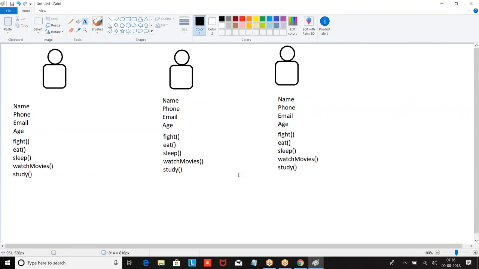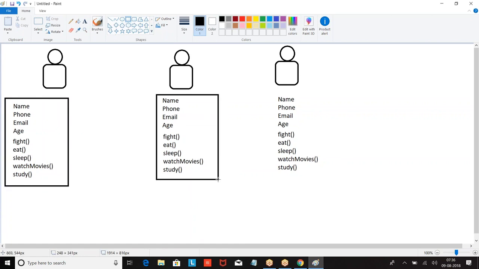So basically we have data about a student and the actions, the activities he can perform. We have information about a student and the corresponding actions. Now what I'm doing is clubbing both of them together and making a class. Why? When the same set of data is collected and the same set of actions are performed, then instead of defining them separately, define this as a template.